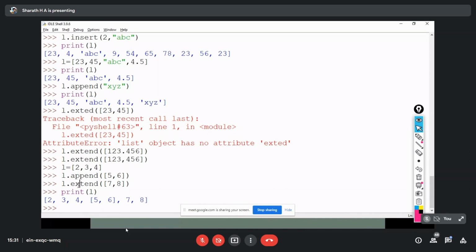When I extend one list by another list, it considers each of those items as an item of the other list, whereas with append it considers the whole list as one object. That's the difference between append and extend.